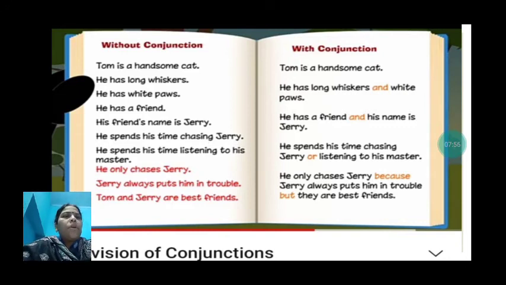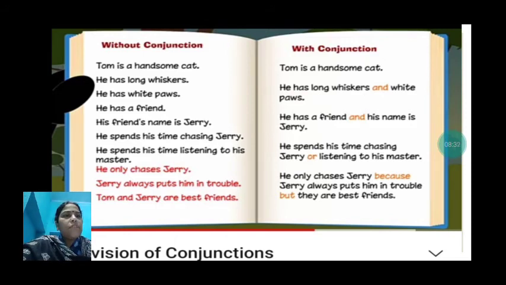So now let us see Tom with the conjunctions. These sentences are with conjunctions. So Tom is a cat. Okay, sorry. Tom is a handsome cat. Then he has long whiskers and white paws. Now children, here we have joined the two sentences. You see, he has long whiskers. He has white paws. There, long whiskers and white paws have been added together because they have the same ideas. Okay, so he has long whiskers and white paws.